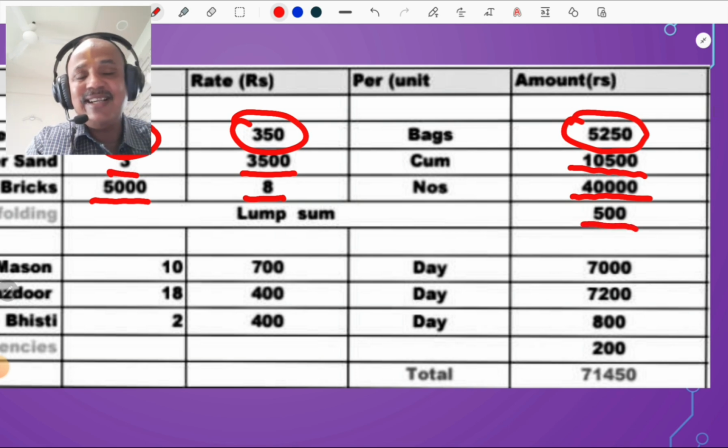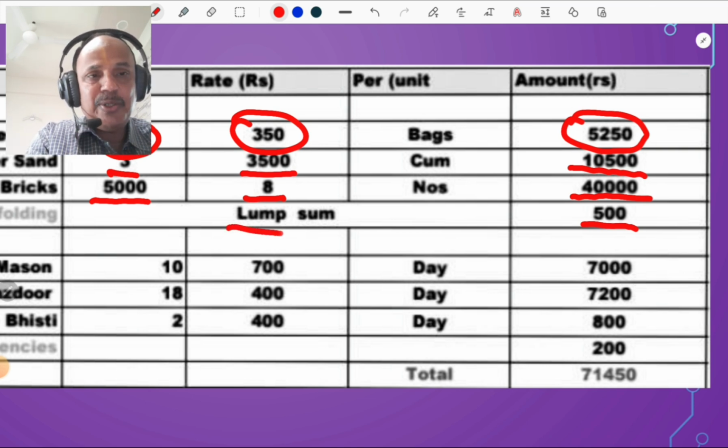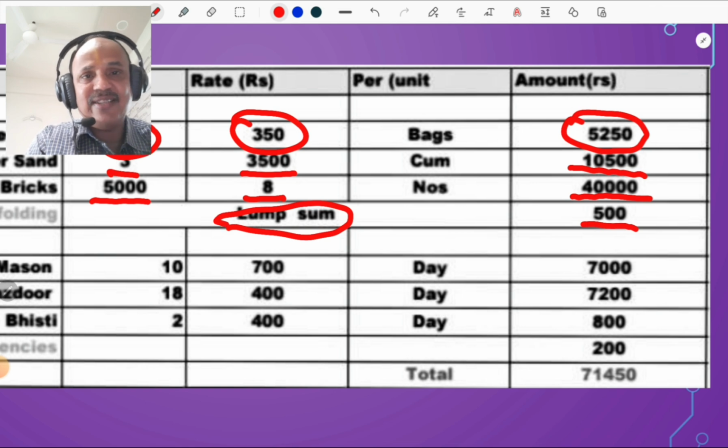Scaffolding means the centering we erect for brickwork is also called scaffolding. Then we considered it as a lump sum. We don't know the exact rate, but we considered it as a lump sum.